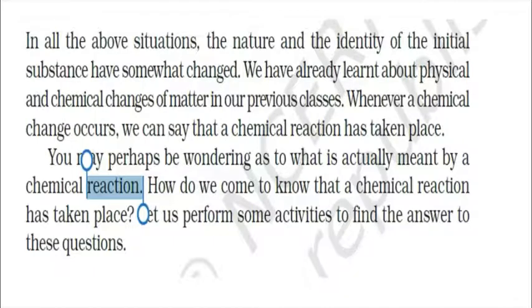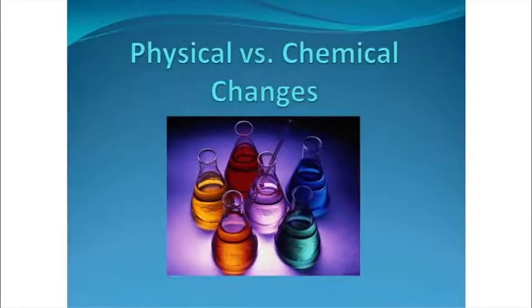If you want to go a little deeper, we have to recapitulate physical change and chemical change. Physical change means there is a change in the physical properties. When there is a change in the chemical properties, that is called chemical change. Most physical changes are reversible. All chemical reactions are irreversible.